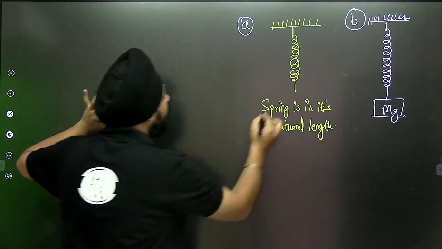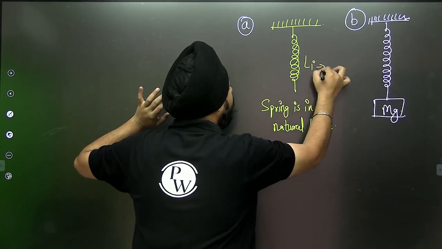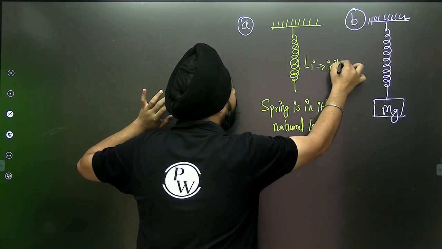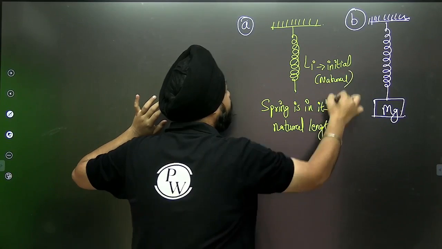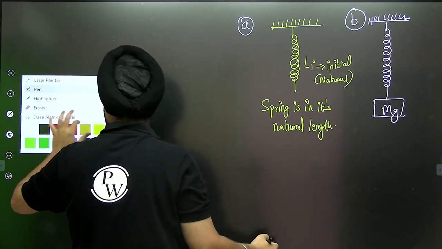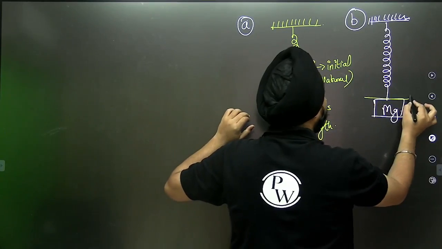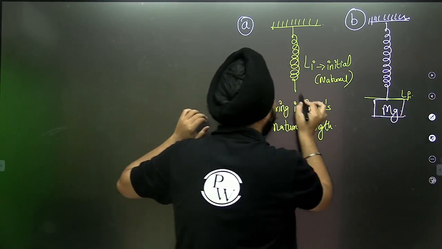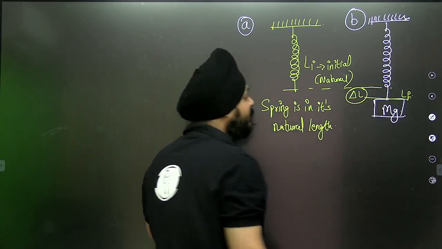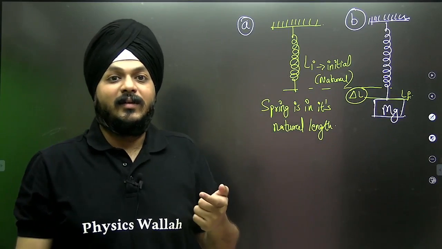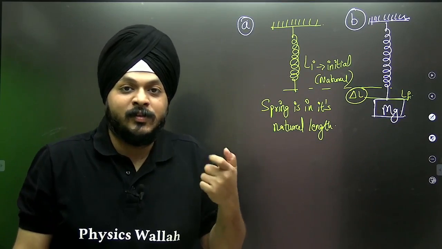So can I say this is the initial length, or in another sense, the natural length of the spring, and this one is an elongated length, this is L final. What will be the difference of the length?